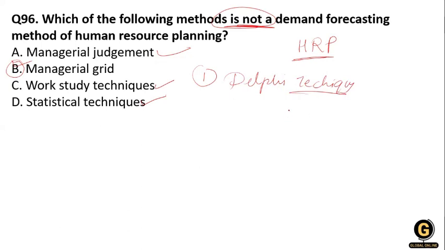We will discuss in another lecture what the Delphi technique is. And the regression analysis, econometric model, nominal group technique, scenario forecasting, and workforce analysis, workload analysis, job analysis. So all these things we have in human resource planning. Clear?